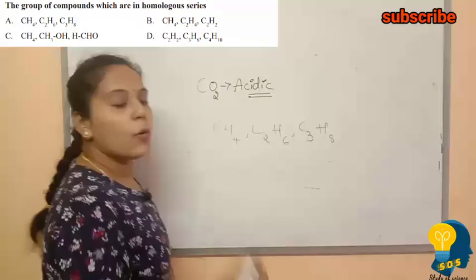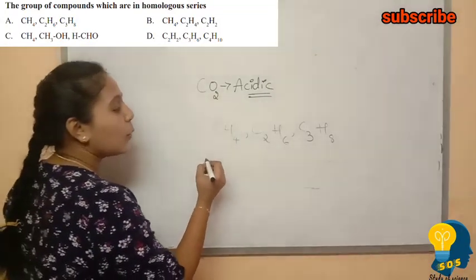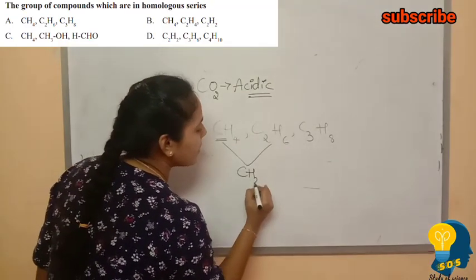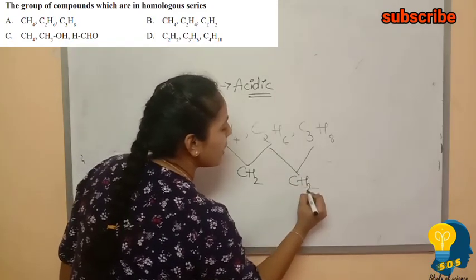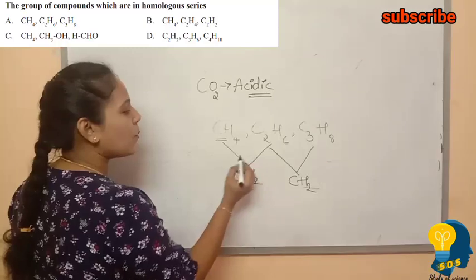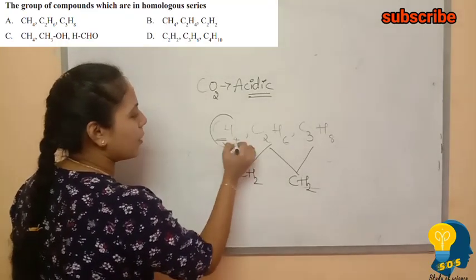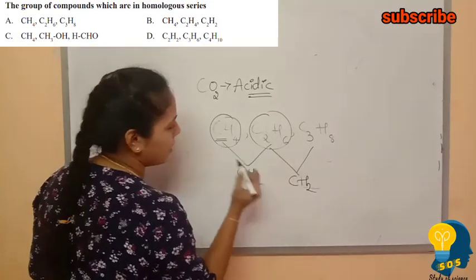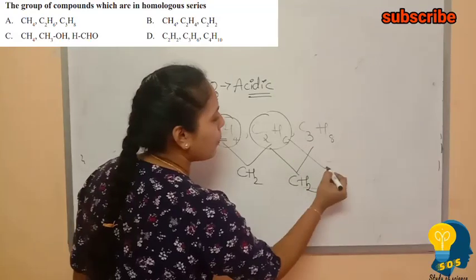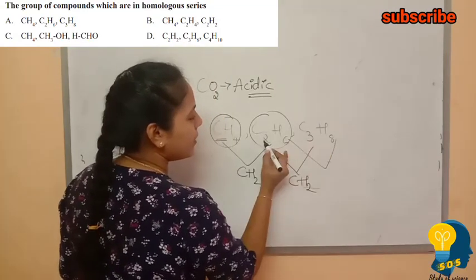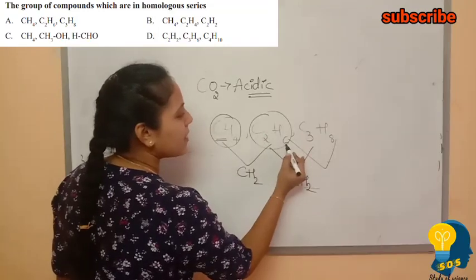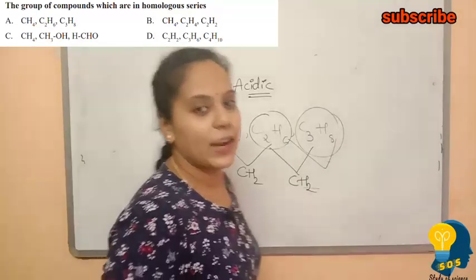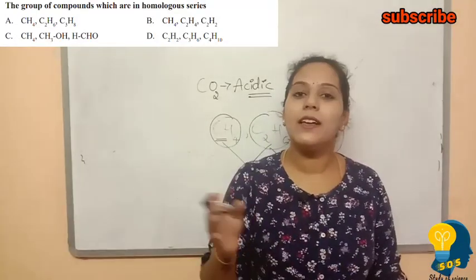What is meant by homologous series? Homologous series are groups of compounds where there is a difference of CH2 in successive members. Can you observe, from this compound to this compound, there is one carbon difference and two hydrogen difference. And from this compound to this compound, C2 to C3 is one carbon difference, and H6 to H8 is two hydrogen difference. So the first option is the correct one. You can substitute the same thing with the others.